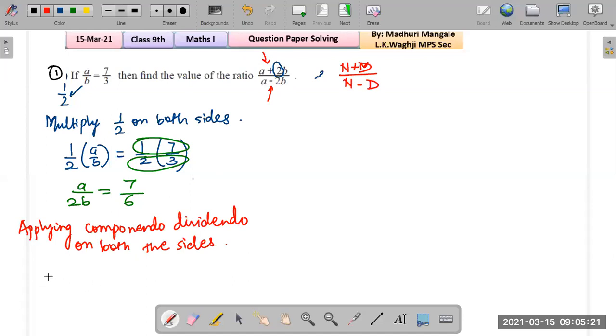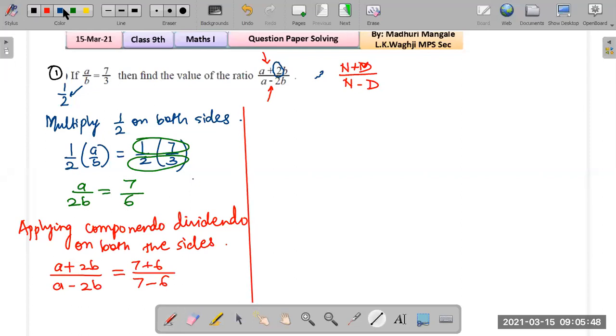And what do we get? Numerator plus the denominator, denominator is 2b, upon numerator, that is a, minus denominator. What is the denominator? 2b. That is equal to, once again, numerator plus the denominator. So 7 plus 6, numerator minus the denominator. So 7 minus 6. Okay, that's how we apply componendo dividendo. And now just simply do the calculations.